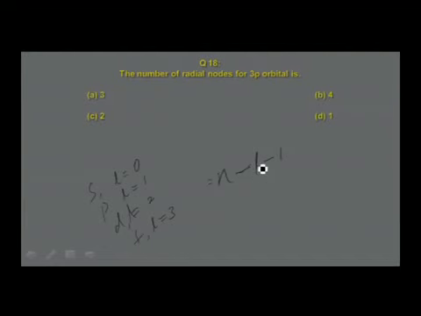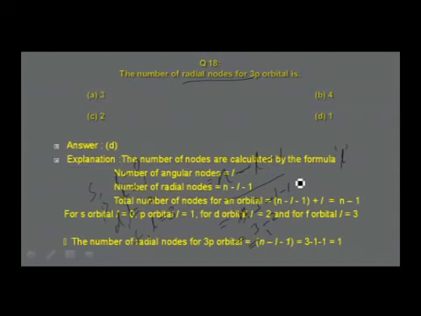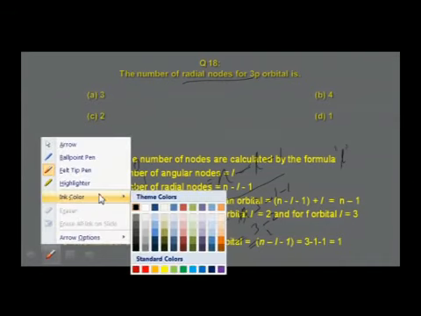The number of angular nodes is given by the formula l. So the question is on radial nodes, therefore let me use the formula n minus l minus 1. For 3p orbital, n is equal to 3, so 3 minus 1 minus 1, that is equal to 3 minus 2, that is equal to 1. So the number of radial nodes is 1, that is in option D. Let me now go to the next question.